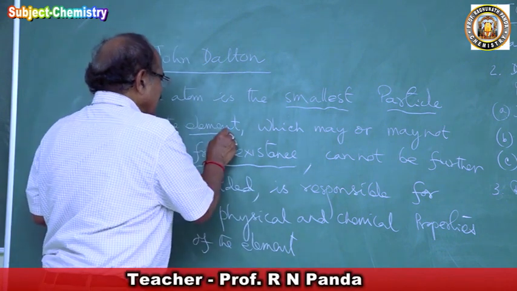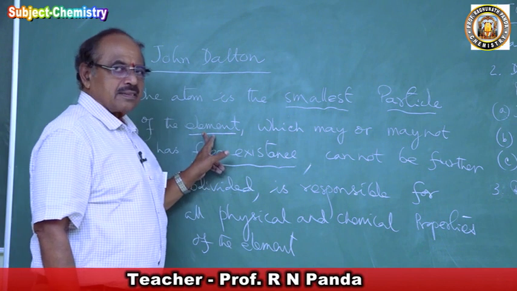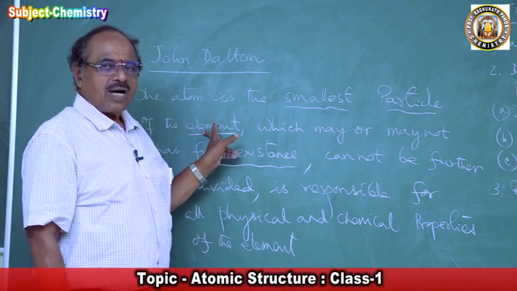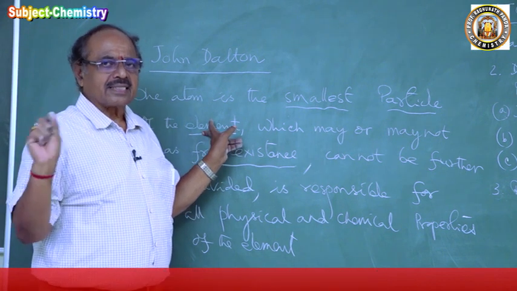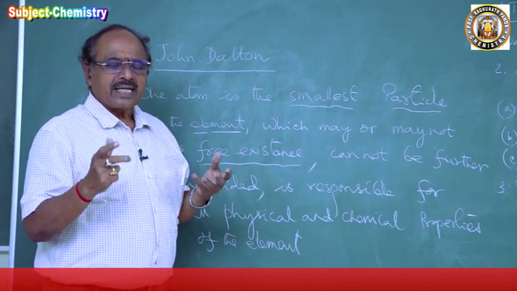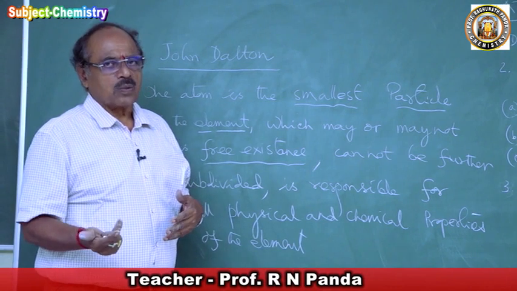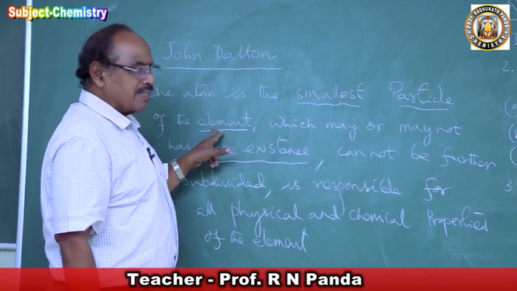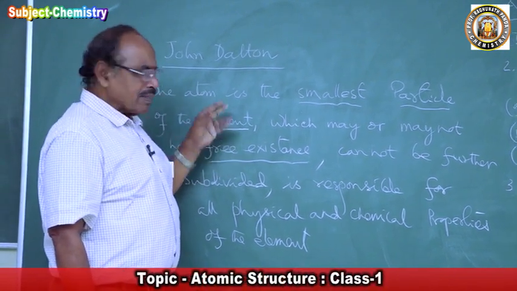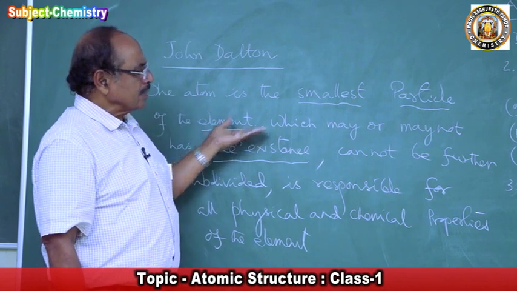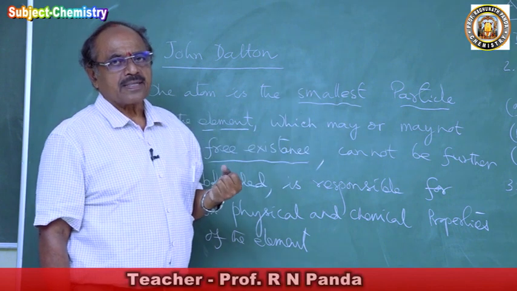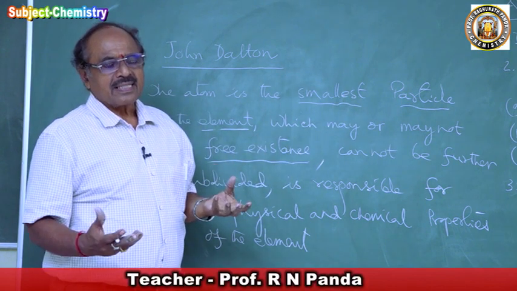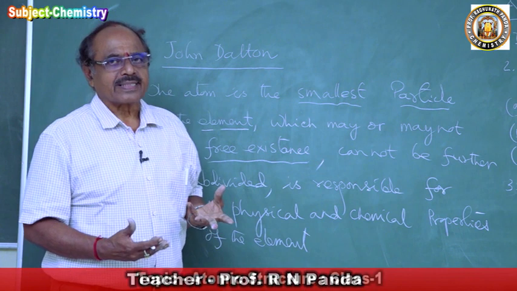What is an element? Matter exists in an elementary state or in a combined state. In the elementary state it exists as an element, and in the combined state it exists as a compound. The existence of an element is a particle existence. The matter consists of its own particles.